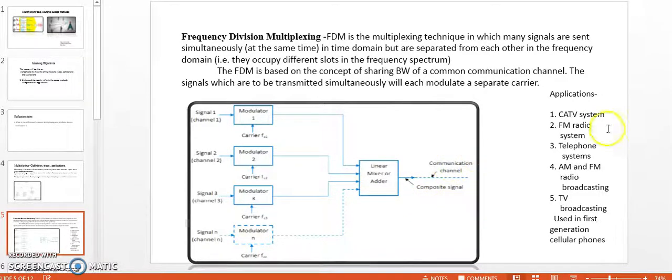So, the applications of FDM: cable TV system, FM radio system, telephone system, AM/FM radio broadcasting, TV broadcasting, used in the first generation cellular phones.